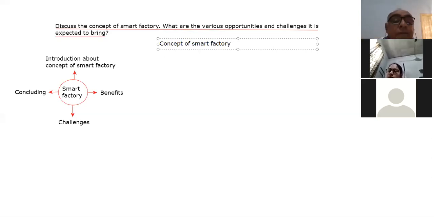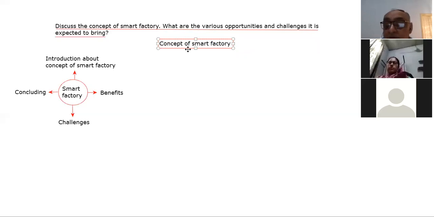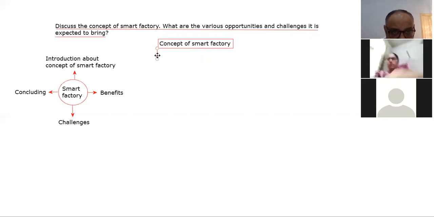So as far as the concept of smart factory is concerned, as I have already told you, this concept of smart factory is the outcome of, we can say, industry 4.0. Right, so let me write here, because yesterday you expressed your desire, your demand, that I should try to write some points, right? So that is why.